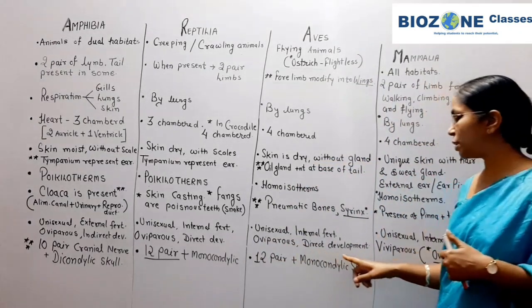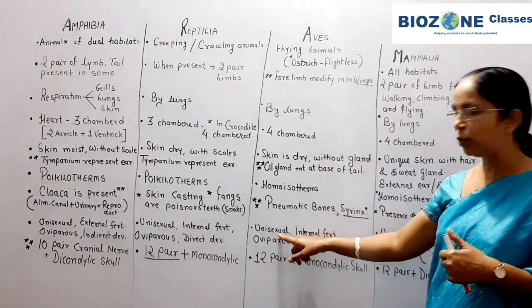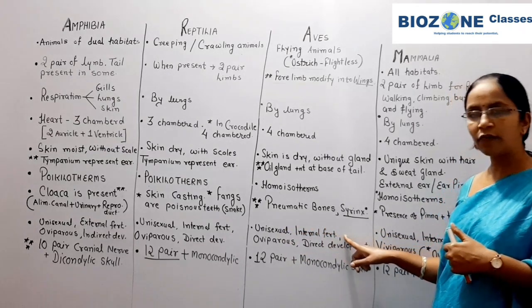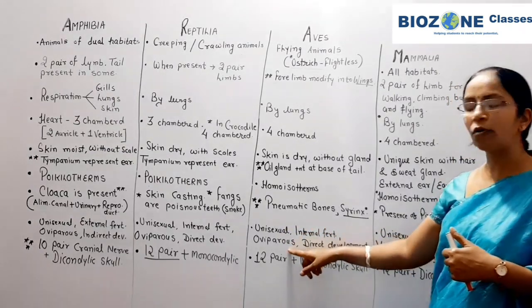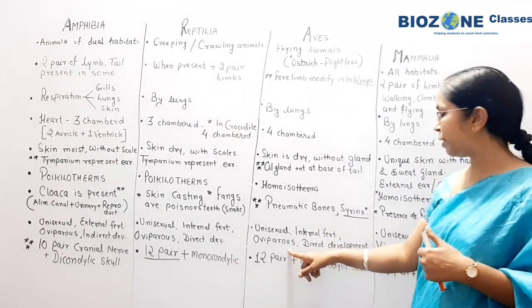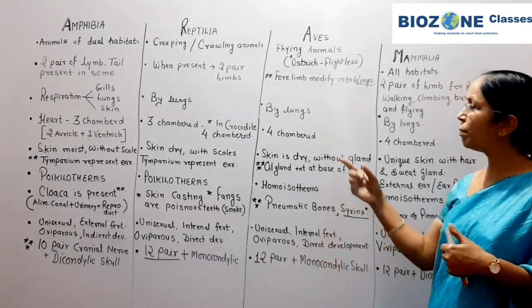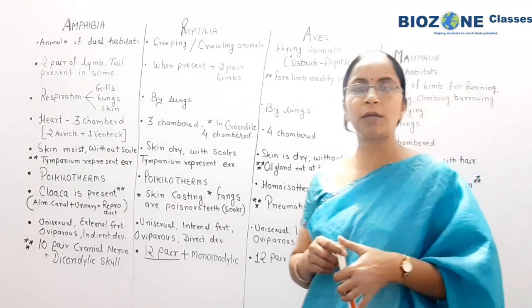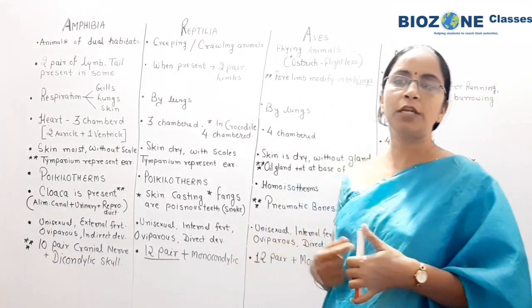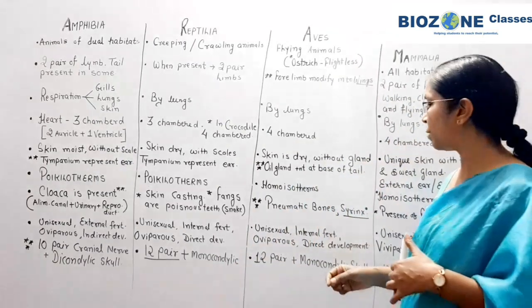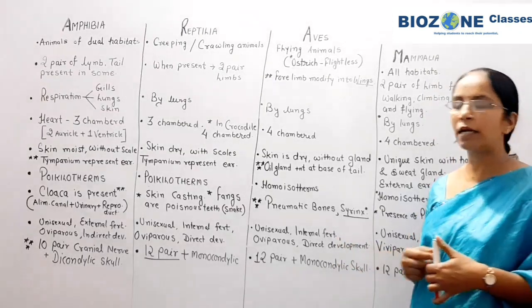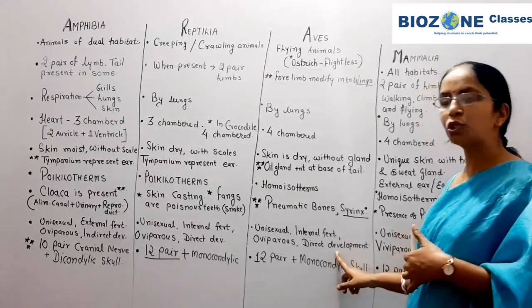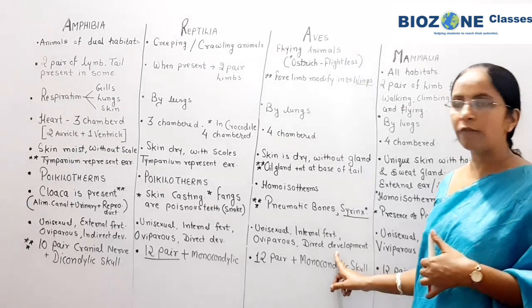After that we come towards the aves. Again they are unisexual, and internal fertilization is there. Birds are oviparous in nature, and generally birds come under the category of seasonal breeders. So additionally remember they are seasonal breeders. Only in a particular season do they lay eggs, and they also show direct development.